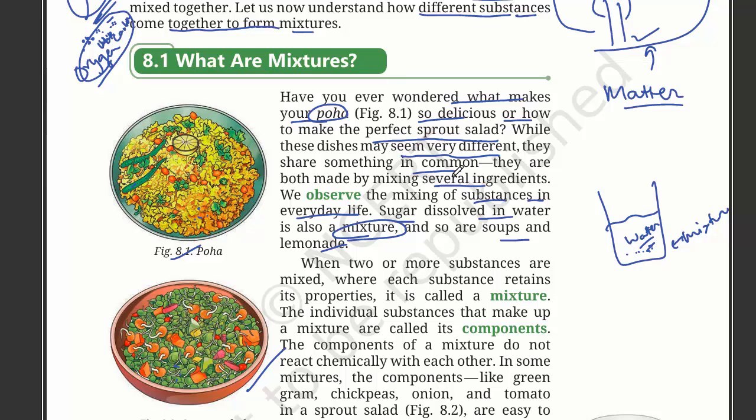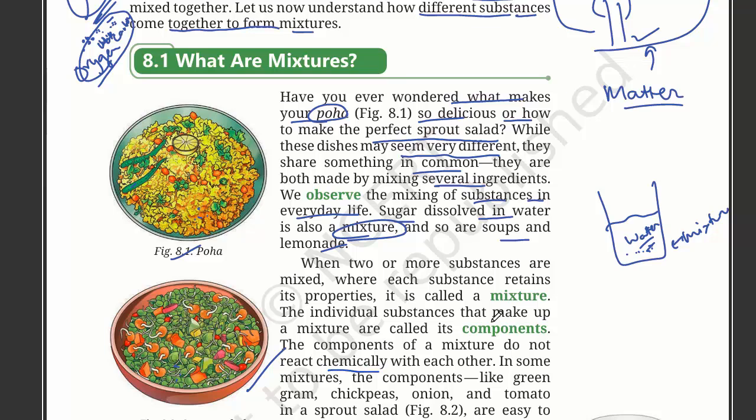When two or more substances are mixed where each substance retains its properties, it is called a mixture. The individual substances that make up a mixture are called its components. The components of a mixture do not react chemically with each other.